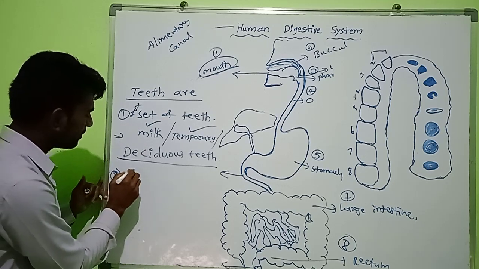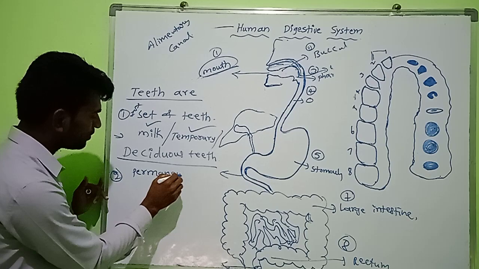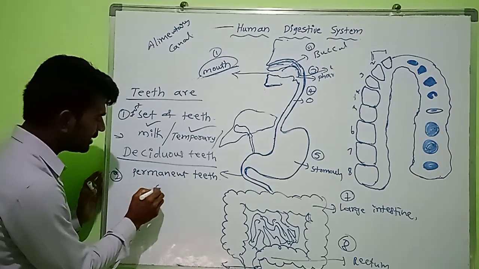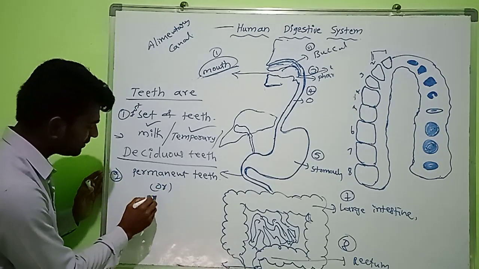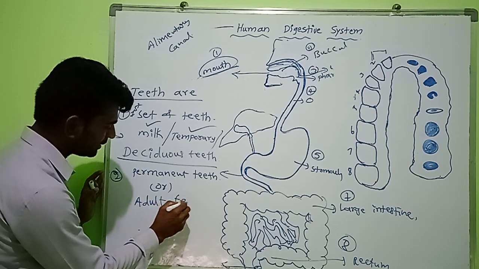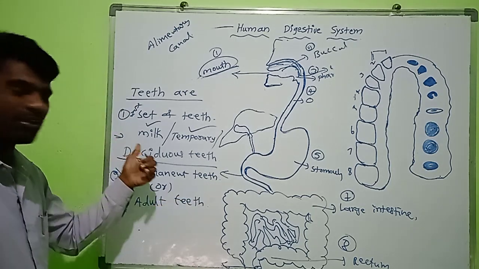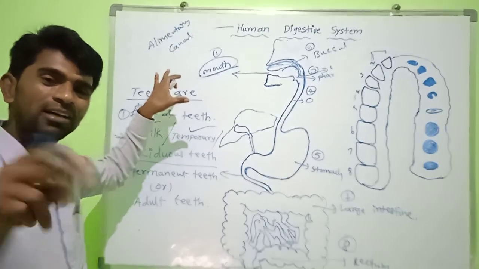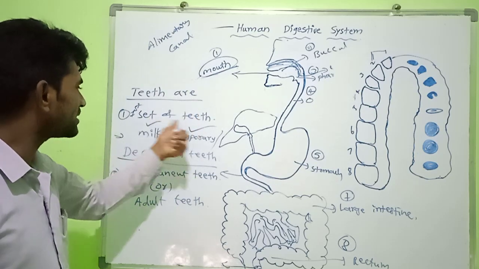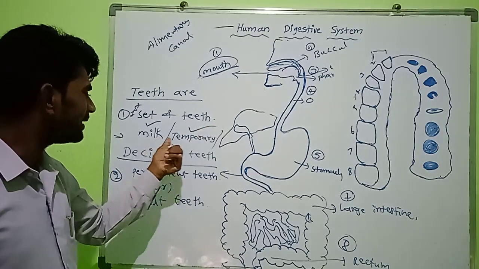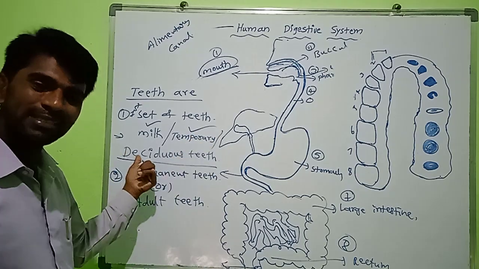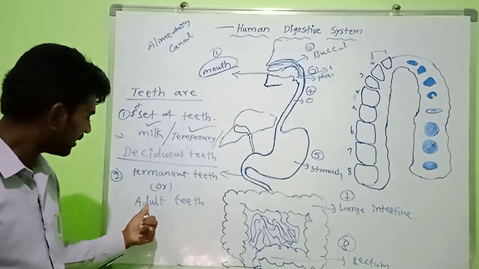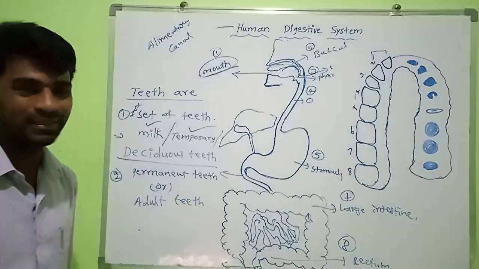What are they? Permanent teeth. These are also called adult teeth. Okay. So dear friends, in human beings, two sets of teeth are forming. First one, milk teeth, temporary or deciduous teeth. Second set of teeth are called permanent teeth or also called adult teeth.